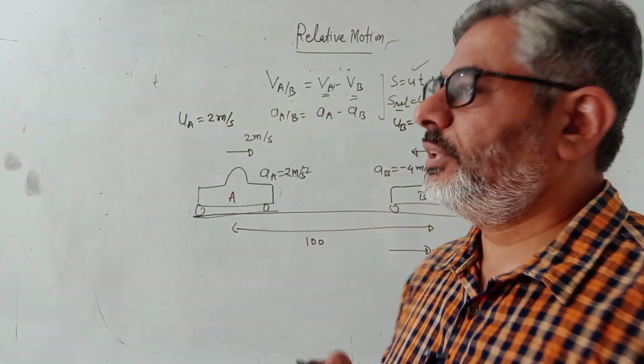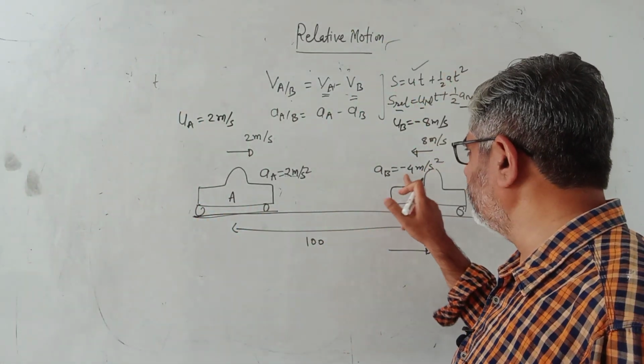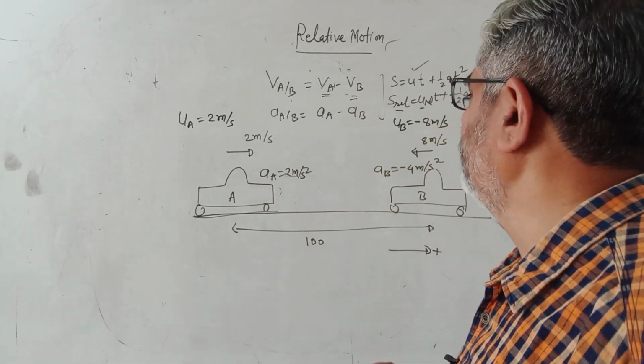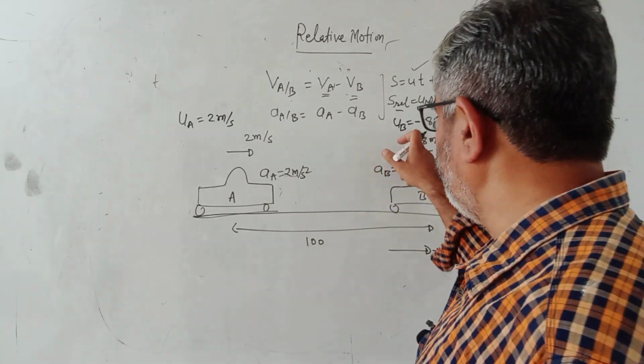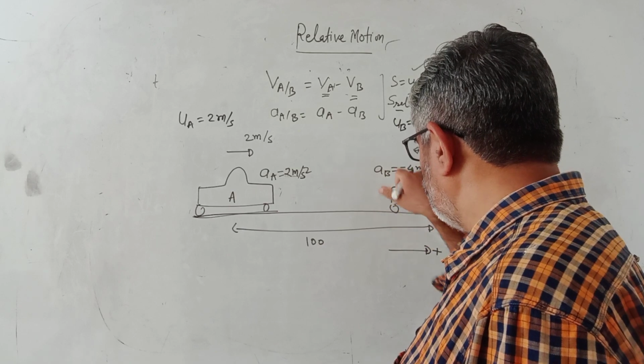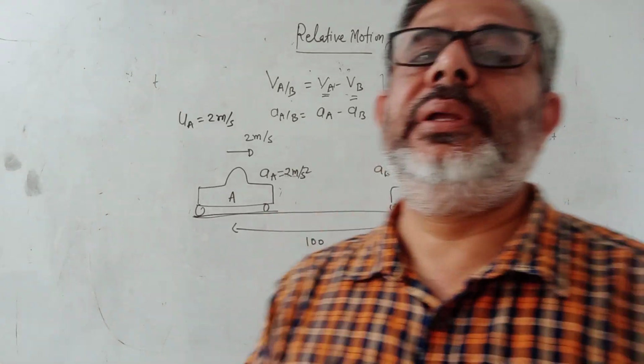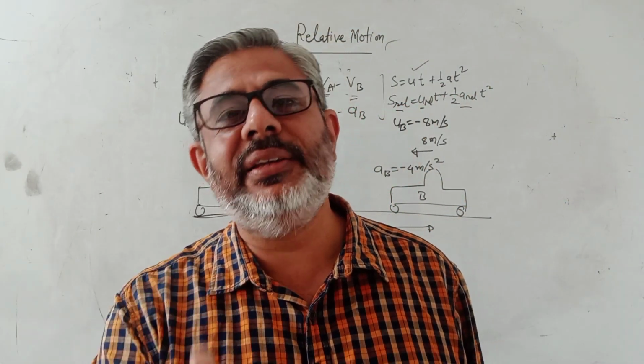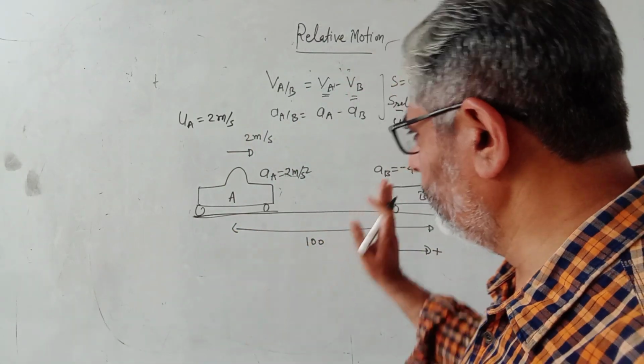So don't judge just by the sign of acceleration. See what the sign of velocity is. If this sign is negative and this is positive, suppose this is positive, that means it's decreasing its speed or retarding. This is one thing.